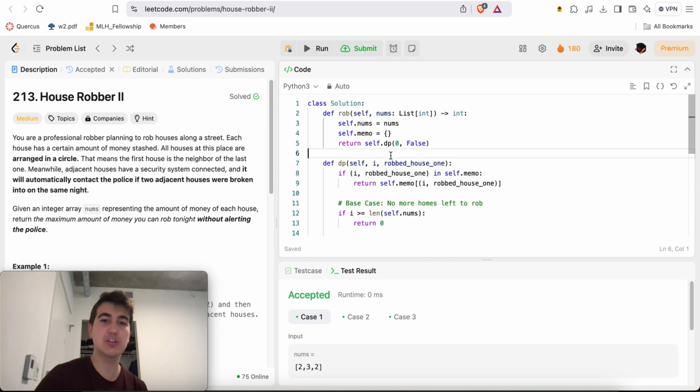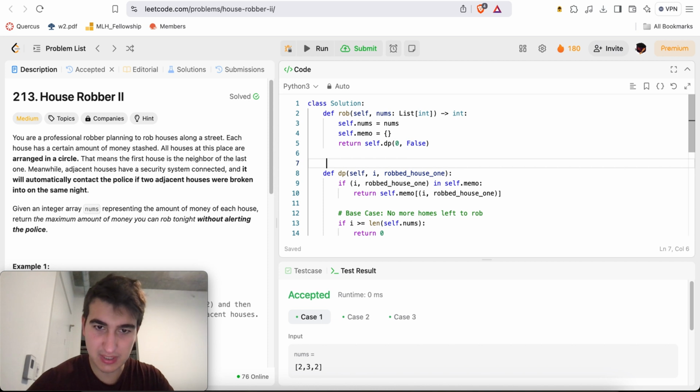Okay, and now in terms of the time complexity, it's going to be, okay, number of subproblems.